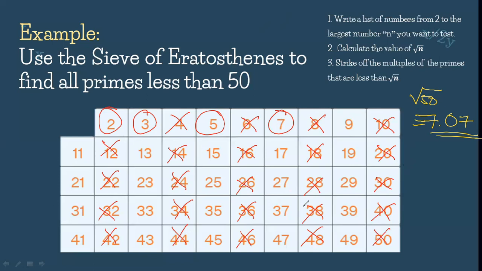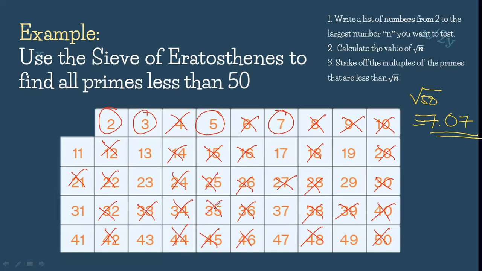Now, lahat naman po ng multiples ni 3. We have 3, 6, 9, 12, 15, 18, 21, 24, 27, 30, 33, 36, 39, 42, 45, and 48. Ngayon po, strike naman po natin lahat ng multiples ni 5.